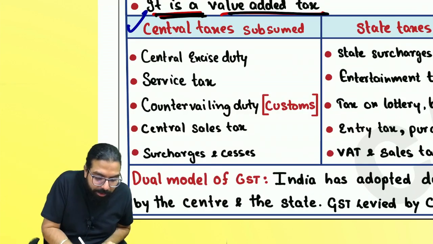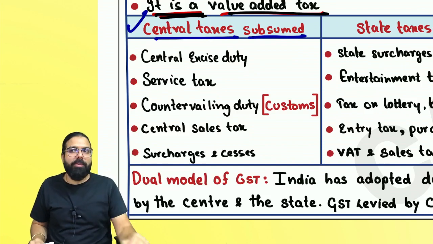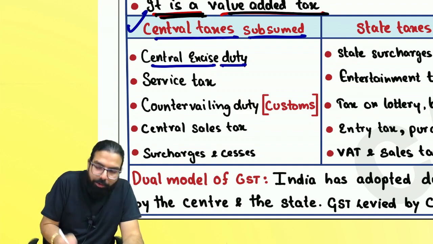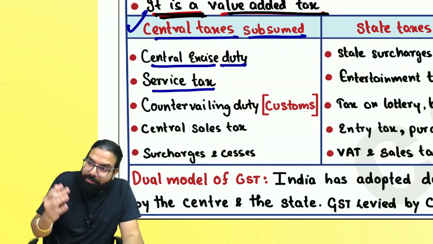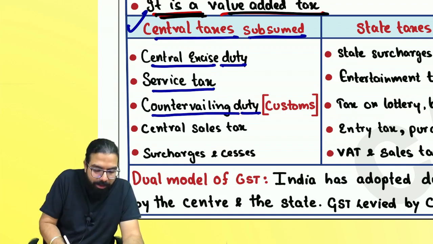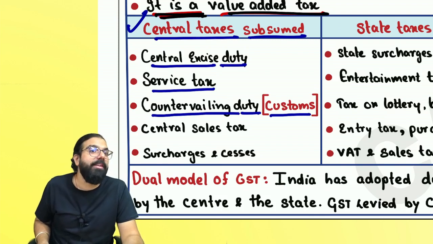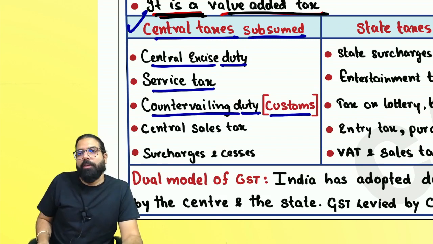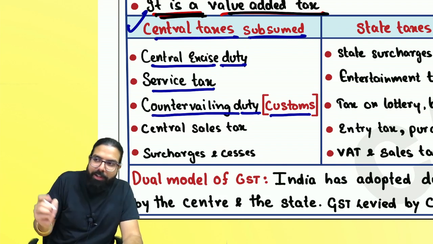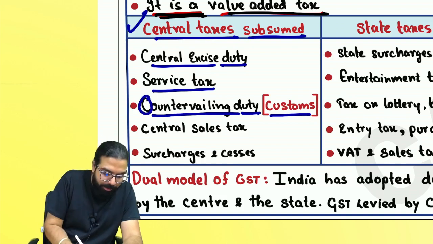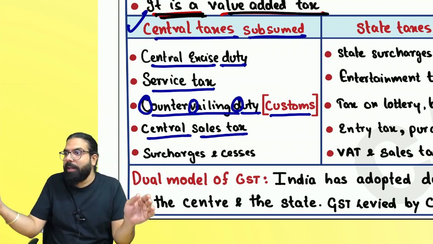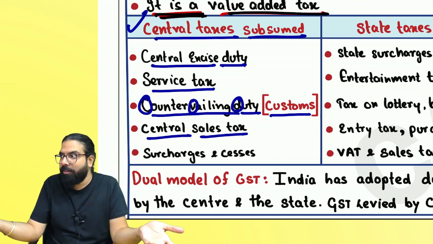So we are going to read this. Central taxes which are subsumed. What do you mean by central taxes which are subsumed? Because of the coming of GST, what are the central government's taxes? Gone. Central excise duty, gone. Service tax, gone. There is nothing to explain, Baba. Okay? Countervailing duty. You will be learning under customs that there is something called countervailing duty, CVD, which we used to go ahead and charge. Those old CVDs, special CVD, etc., are gone. Countervailing duty, CVD. Okay, everyone. Next, central sales tax. Baba, selling from one state to another, do we charge CST or GST?